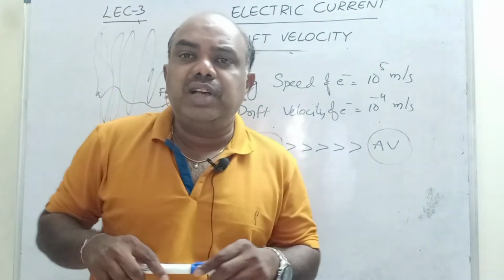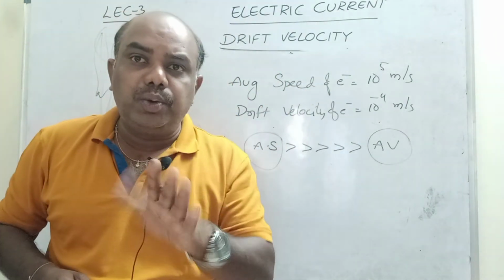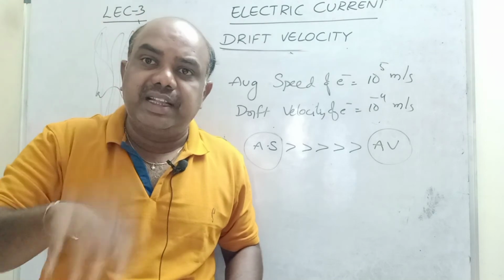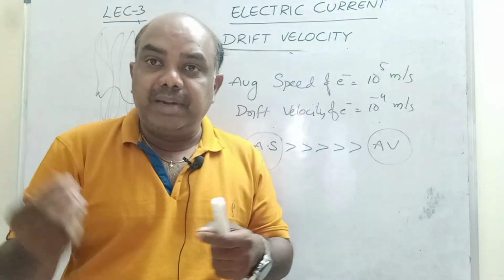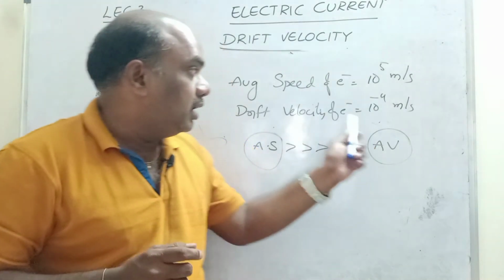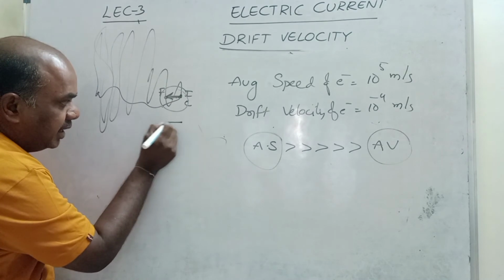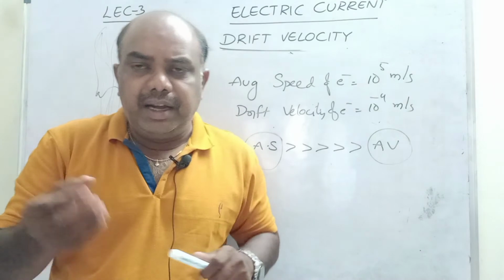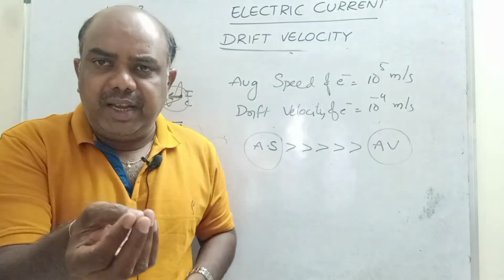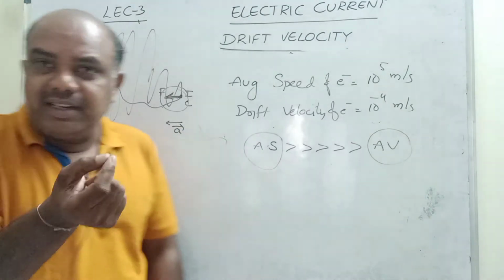There is no use of average speed for current. Current does not flow because of it, since average speed is nothing but random motion of electrons, but average velocity is the net acceleration of the particle. From this point to this point, there is net acceleration. Of course, it may be very less. Mobility is very less, but some acceleration is there.